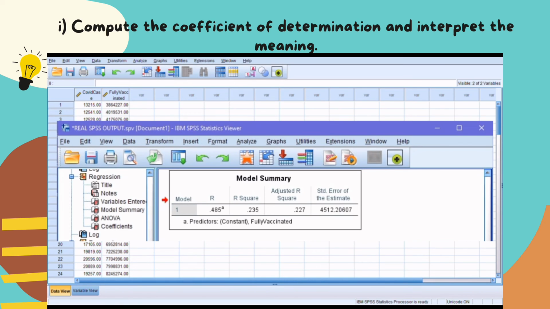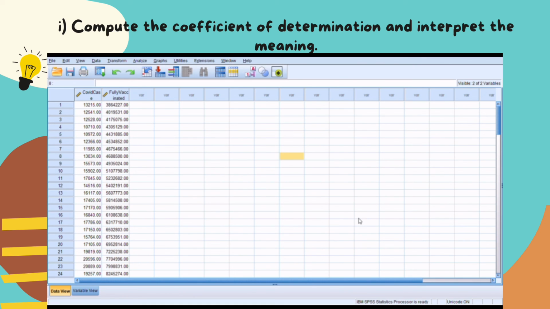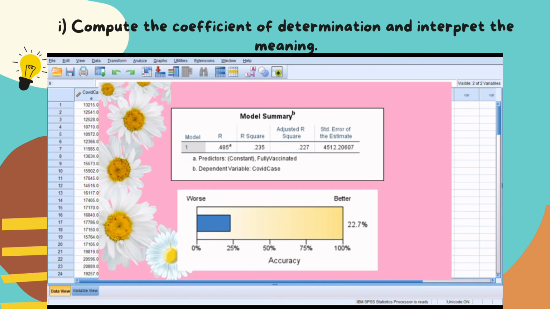Since R-square is equal to 0.235, which means 23.5%, approximately 24% of the variation in the values of COVID-19 cases is accounted for by an inversely proportional relationship with the number of fully vaccinated people.